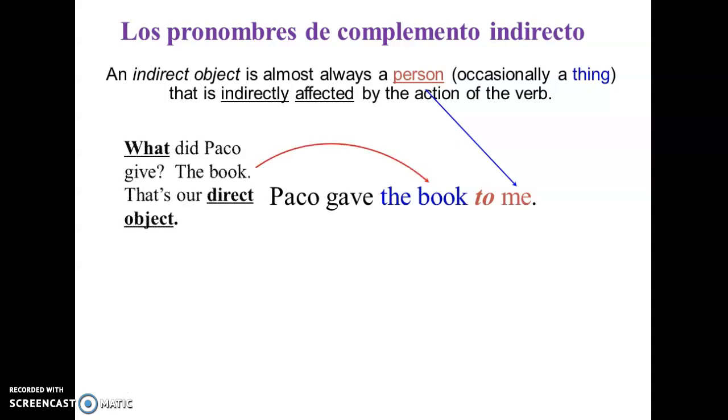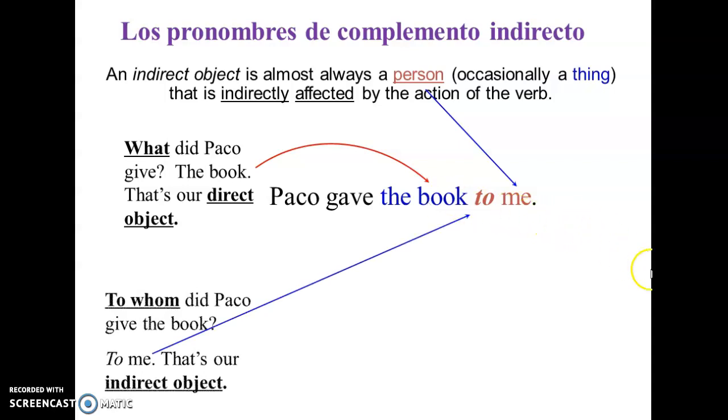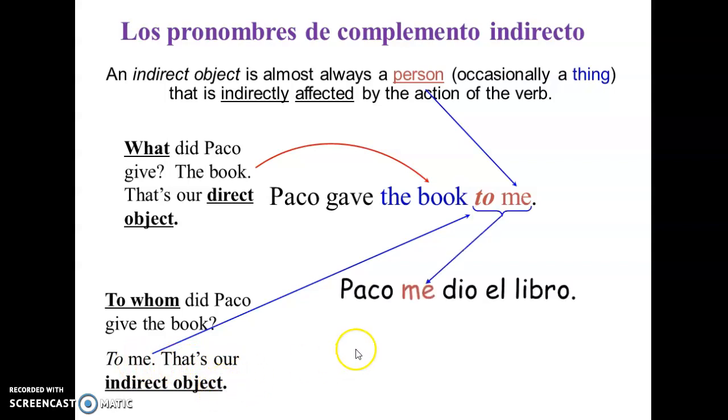And so we need to ask the question. When we learn about the direct object pronoun, we would ask, what did Paco give? And so we will find the object. In this case, it will be a book. But now we need to know who receives this book. And in this case, it's going to be to me. So to whom did Paco give the book? And it's going to be to me. So that's our indirect object. Paco me dio el libro.